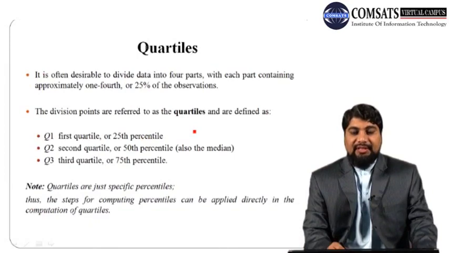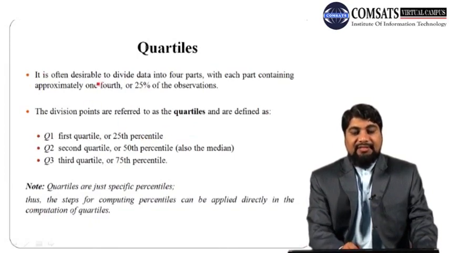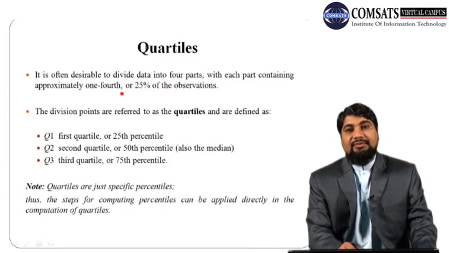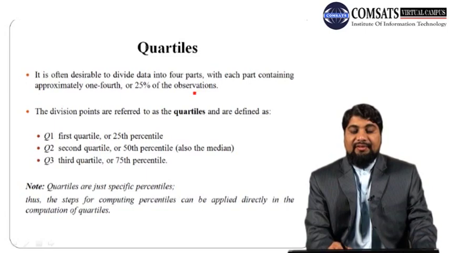Next we discuss quartiles. It is often desirable to divide the data into 4 parts, with each part containing approximately 1/4 or 25% of the observations.